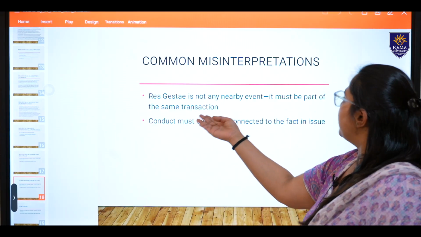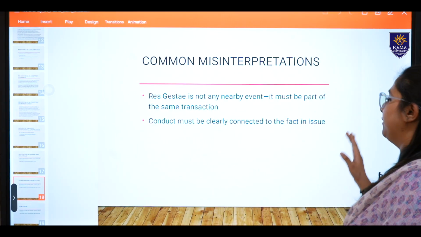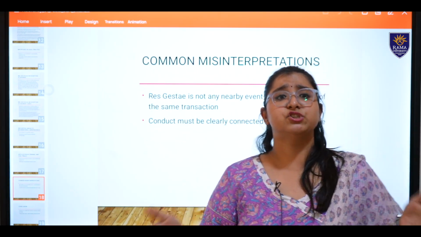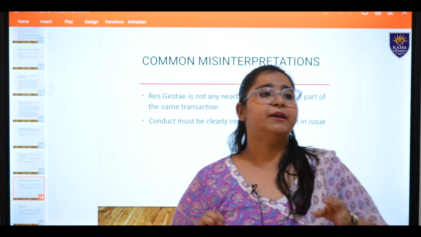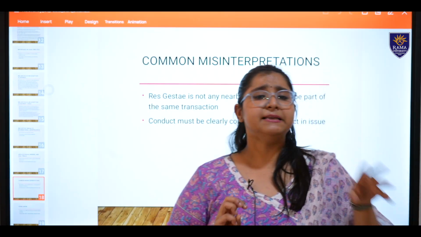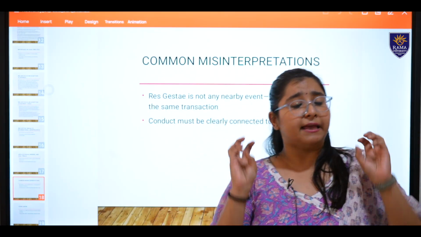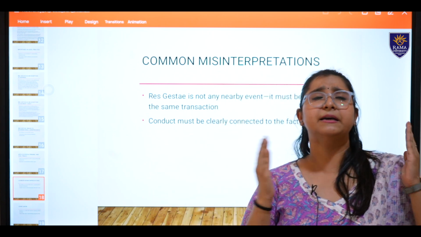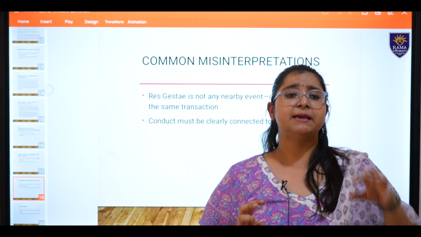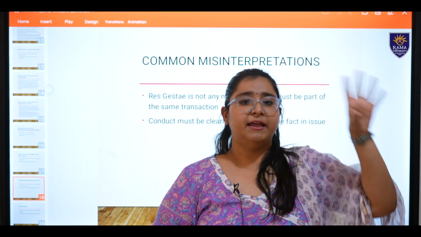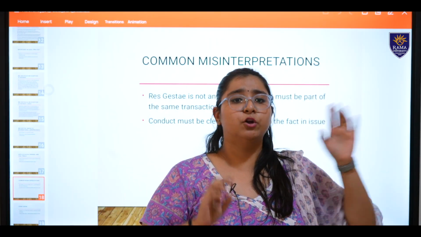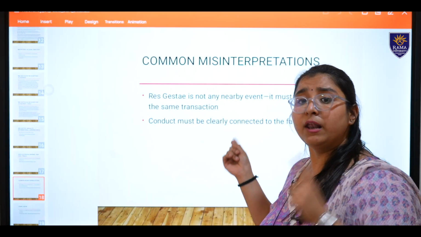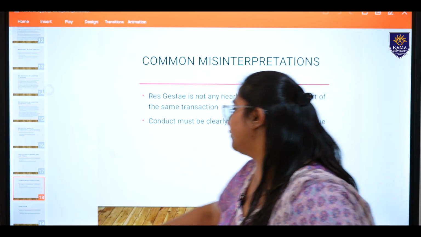Misinterpretations. Res gestae is not any nearby event, it has to be the same transaction. Res gestae basically has to be in the same transaction of the same crime. You cannot take the plea of being here and there. Res gestae simply says any act which is done nearby or from the same transaction, the crime should be the same, the people can be from anywhere. A can be in Pune, B can be in Lucknow, but they can still form the same loop, and all acts done under that would be relevant under different sections.